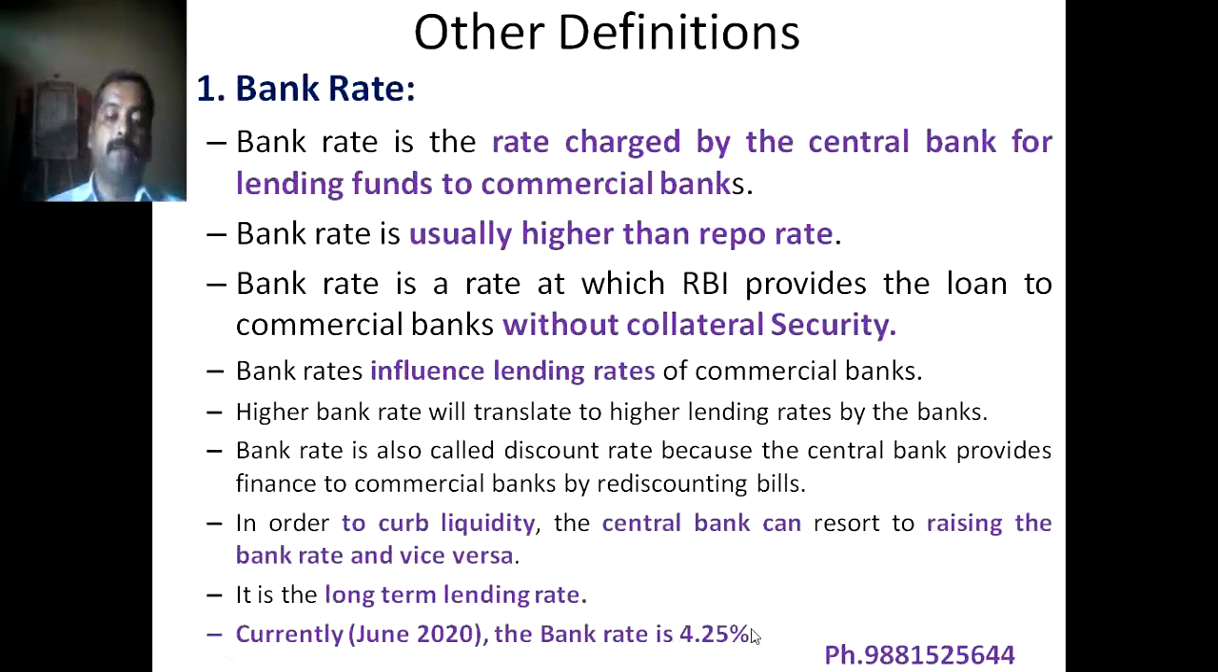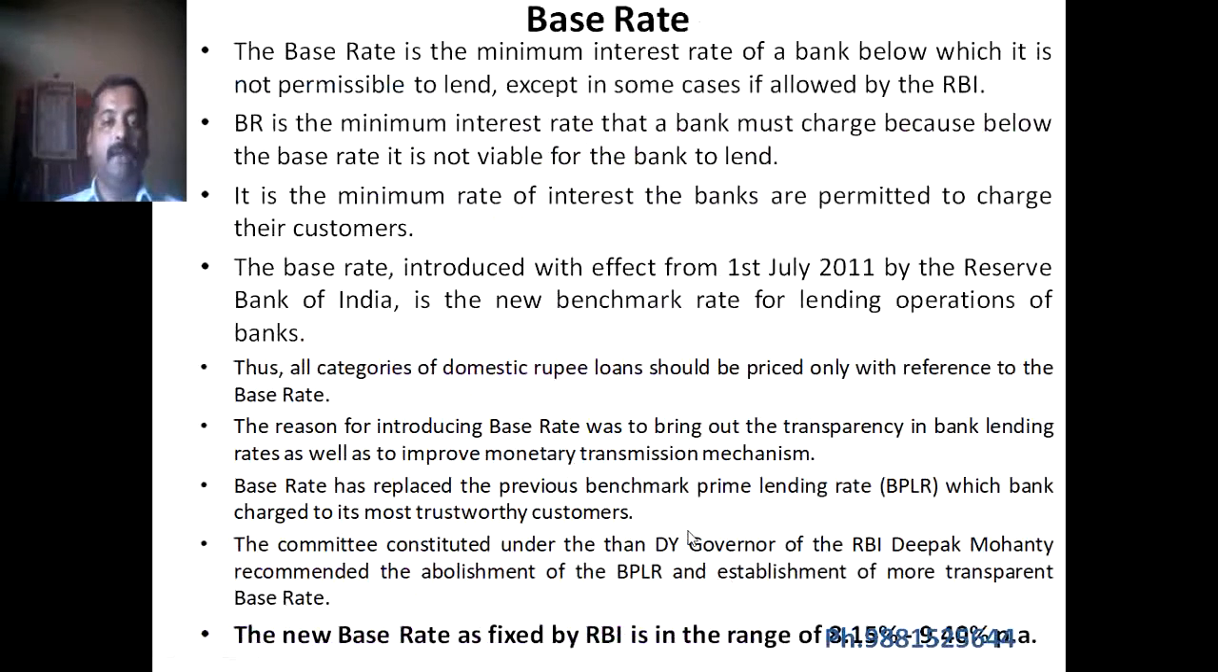Suppose the bank rate is 4.25%, then a commercial bank may add 1%, may add 2%, may add 3%. If it is added by 1%, then base rate will be 5.25%. If added by 2%, then it will be 6.25%. If added by 3%, then it will be 7.25%. Similarly as well. Okay, so base rate is the sum of bank rate plus interest. So in that way, base rate is calculated.